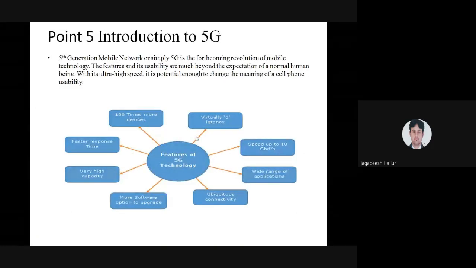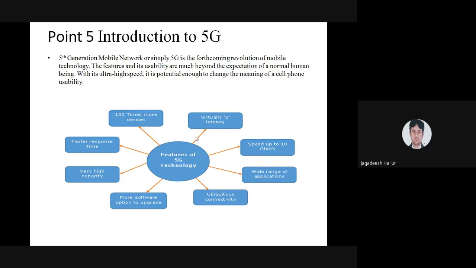Okay, we'll move towards point number 5, that is the introduction to 5G. The introduction to 5G: 5G is the fifth generation. Why? The fifth generation is the upcoming technology for mobile networks, which will be used for better quality, better connectivity, easier connection, and some features.